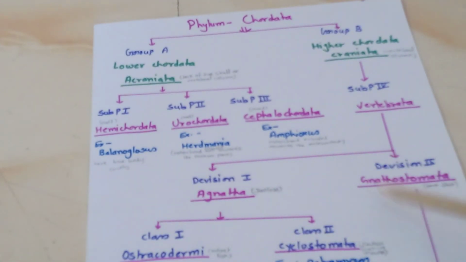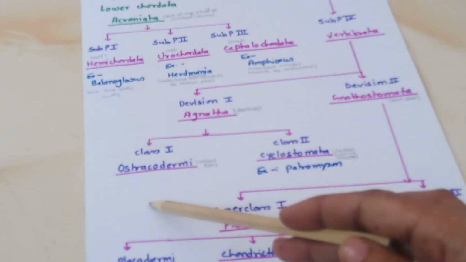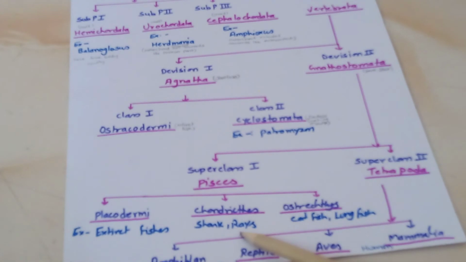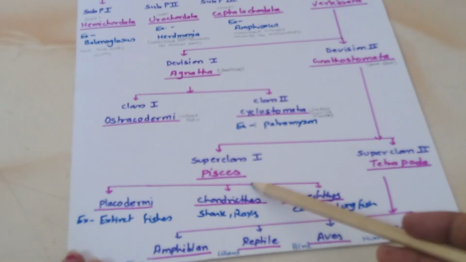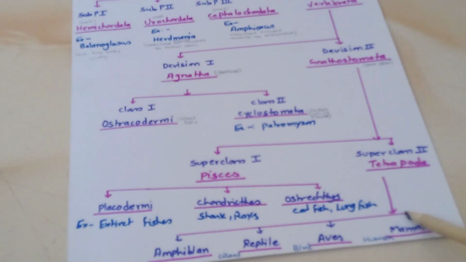Vertebrata are divided into two, Agnatha and Gnathostomata. Agnatha is divided into Ostracodermi and Cyclostomata, and Gnathostomata is divided into Pisces and Tetrapoda. Pisces is further divided into Placodermi, Chondrichthyes and Osteichthyes, and Tetrapoda have four types: amphibians, reptiles, aves and mammalia, and humans are included in mammals.